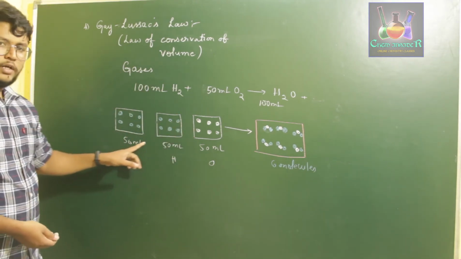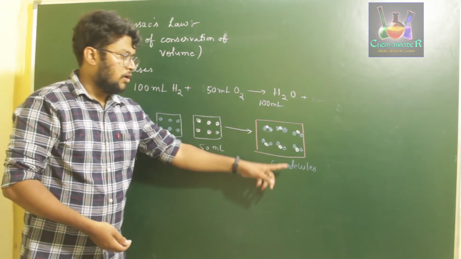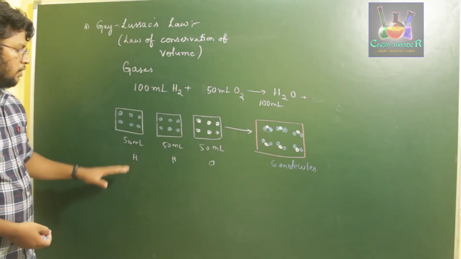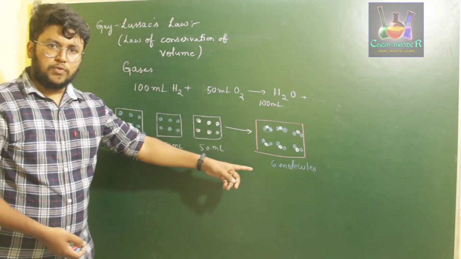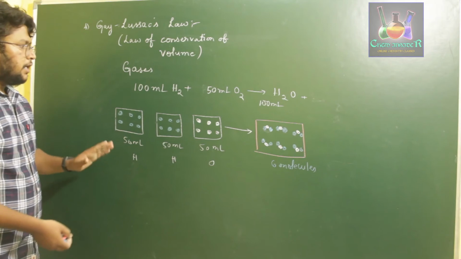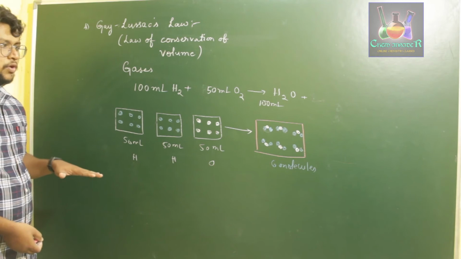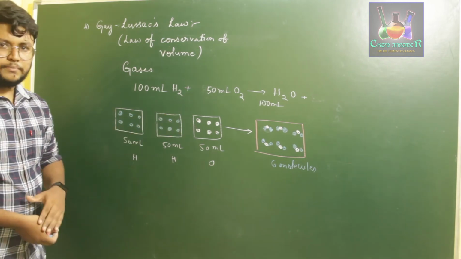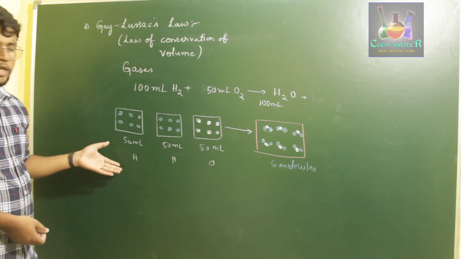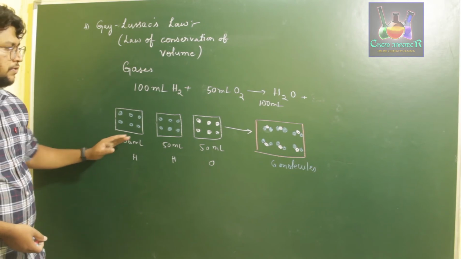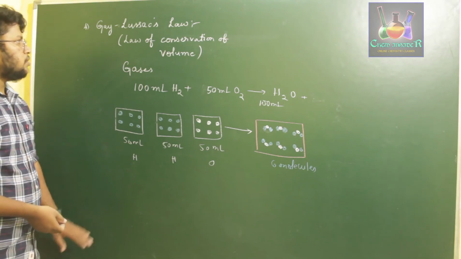Therefore, if we use 100 ml of hydrogen with 50 ml of oxygen, we get 100 ml of water. If you observe over here, we are taking 50 plus 50 plus 50, so we are supposed to get 150 ml of water, but that is not how it works. It works according to the amount of higher volume. The volume of the product will be equal to the volume of the reactant of higher value. So here we are taking 100 ml of hydrogen with 50 ml of oxygen to get 100 ml of water. So this is the Gay-Lussac's law.